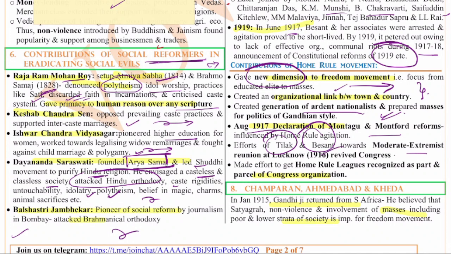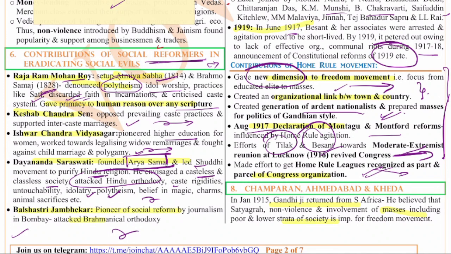Efforts of Tilak and Besant towards moderate-extremist reunion at Lucknow in 1916 also revived the Congress. The importance of Congress in the Indian freedom struggle has increased post this 1916 Lucknow Pact. And also there were efforts made to get the Home Rule League recognized as part and parcel of the Congress organization. So these are the various contributions of the Home Rule League and how it impacted the Indian national movement. So for the contribution of the Home Rule League, you can write these things.